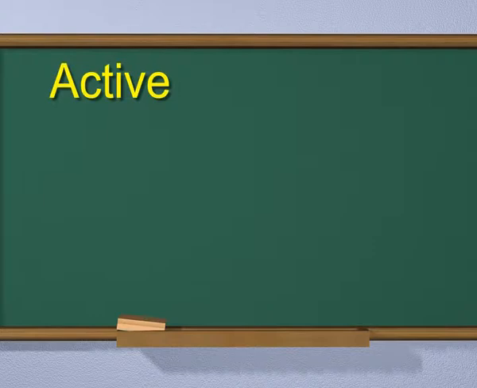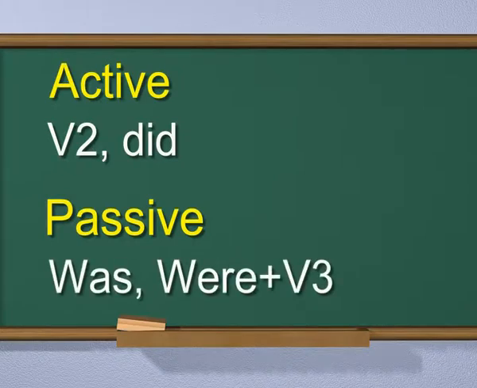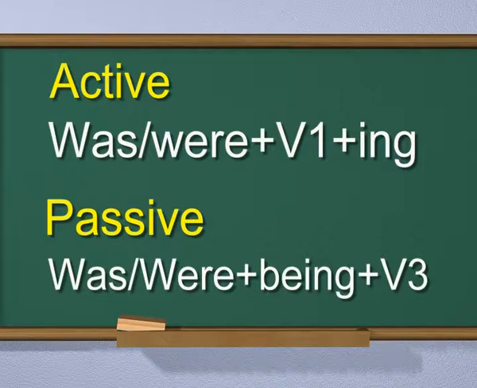While changing active to passive, second form of the verb did is changed to was or were plus third form of the verb. Was or were plus first form of the verb plus ing is changed to was or were plus being plus third form of the verb.